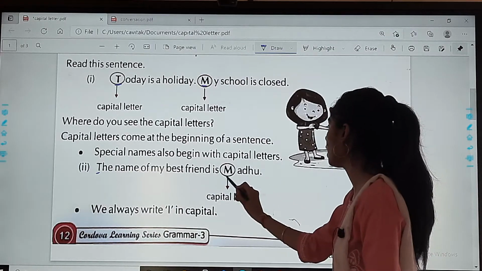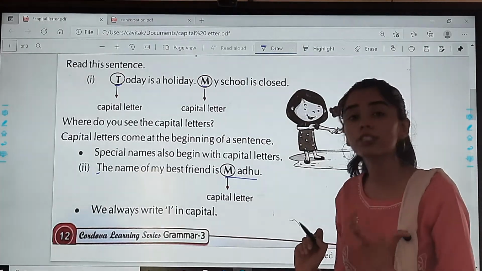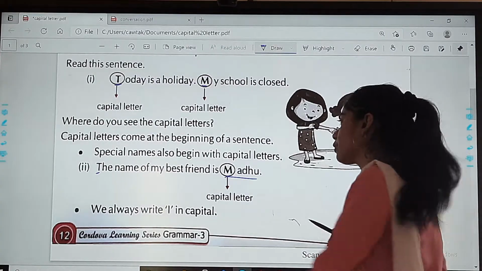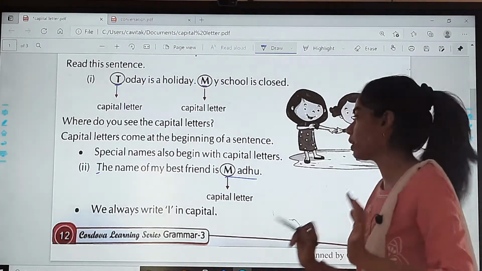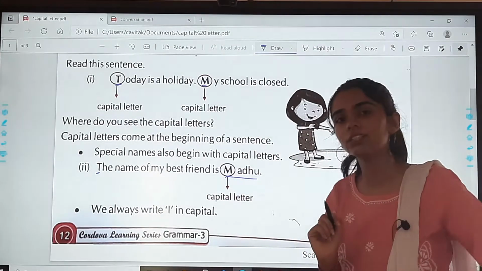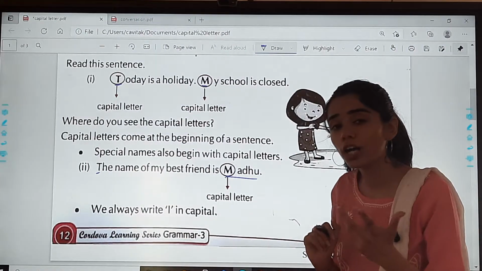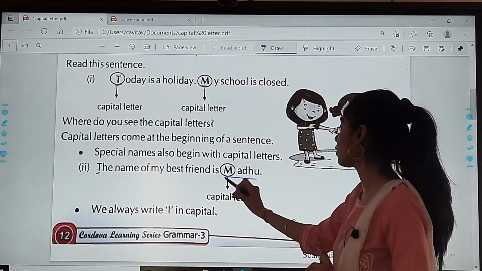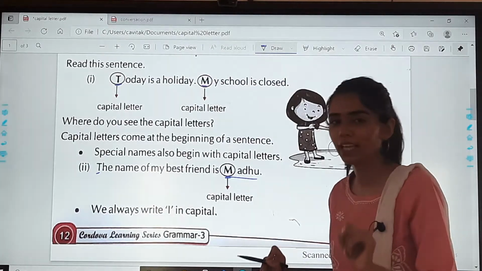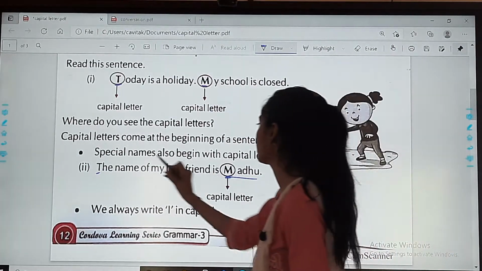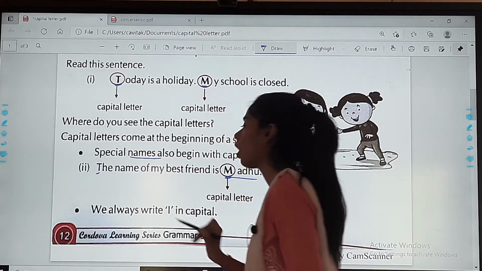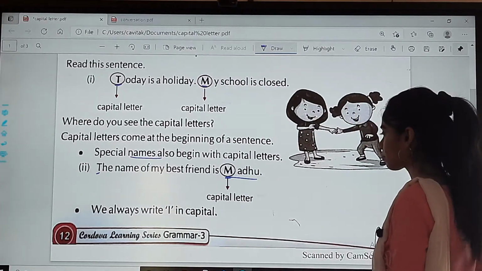For example, Madhu. So Madhu is the name of a person. In the same way, anyone's name can be like, the name of my best friend is Rahul or Raj. So what will it be? The first letter over here will be in capital. So remember this, that the name also begins with a capital letter.